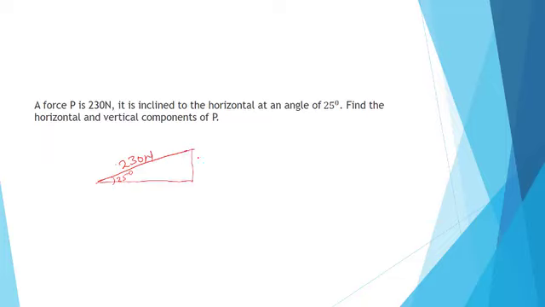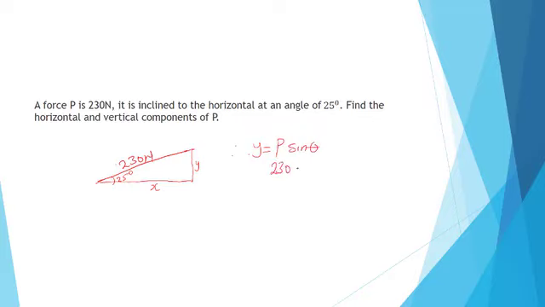Now this happens to be the vertical component, let's call it Y. The horizontal component, let's call it X. I told us that if we want to get the vertical component, we make use of sine. So the vertical component, which is Y, is equal to P sine theta, where our P is 230 Newton.